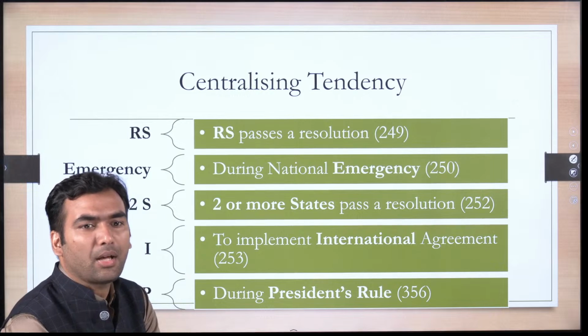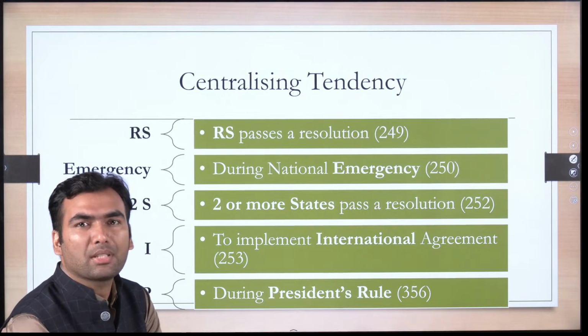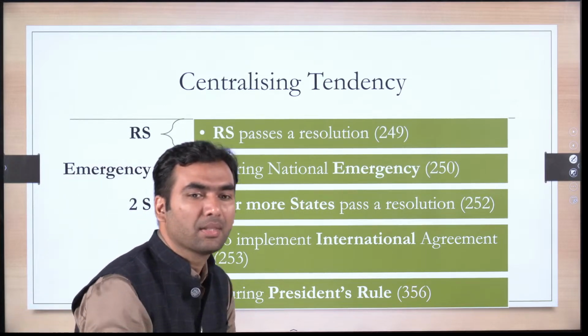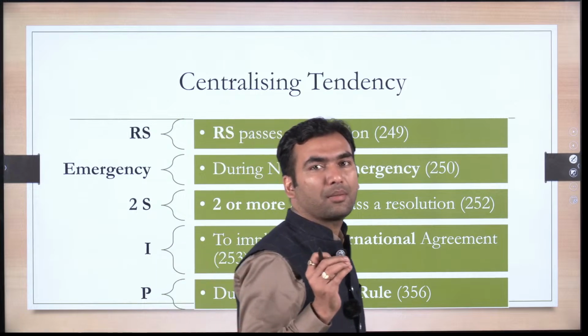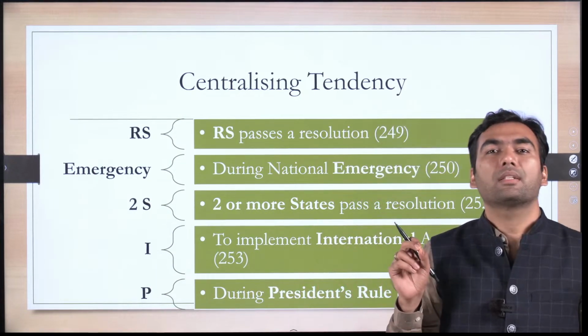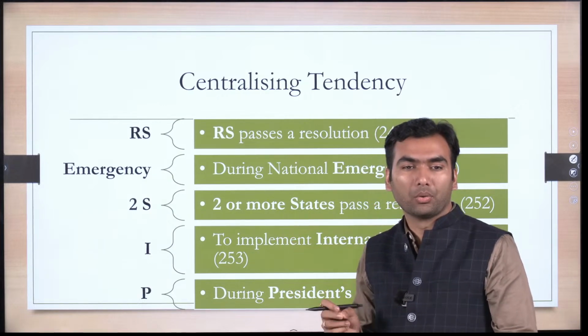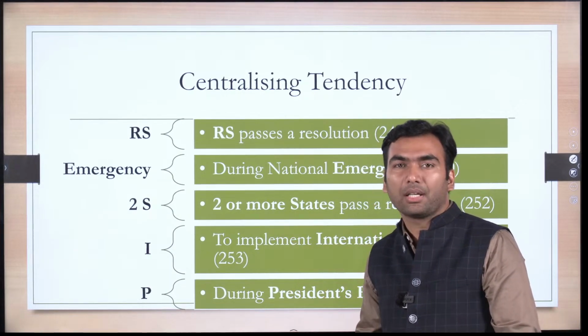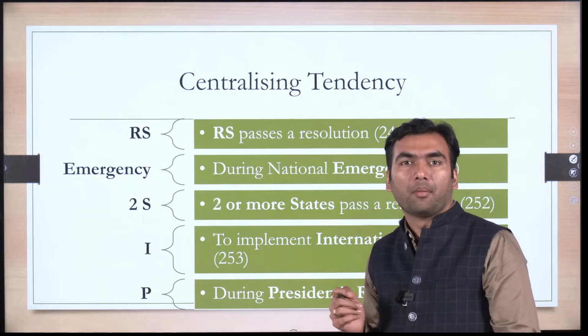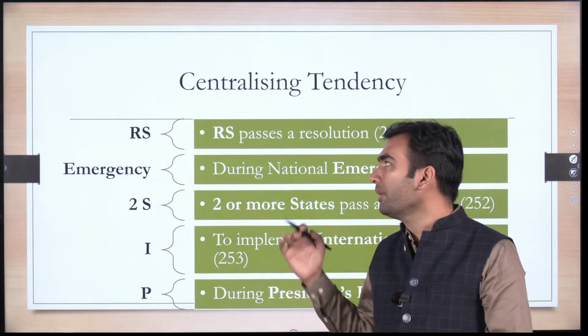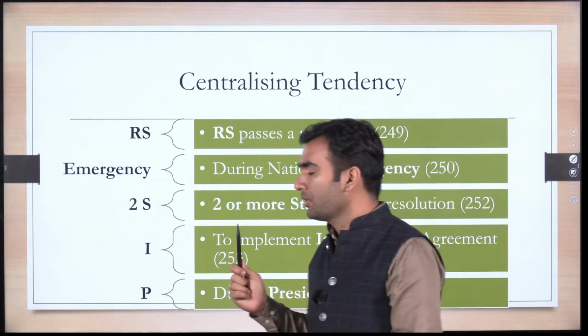And these are the 5 situations in which parliament can make laws on a state list. You can give a heading that under certain circumstances, parliament is empowered to make laws on a state list also. Union list it can make, on concurrent list it can make, but even on a state list it can make laws. And the acronym is simple, just to remember it.